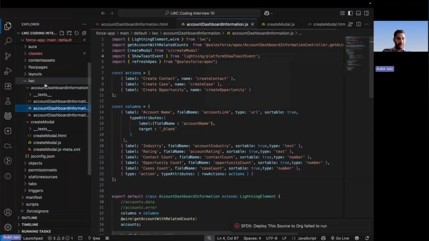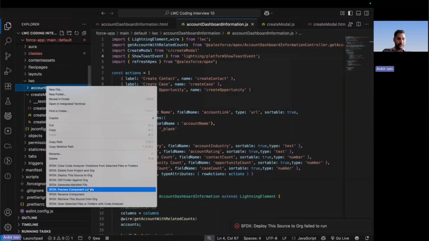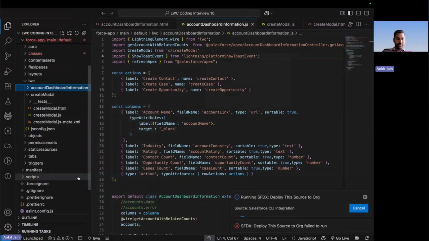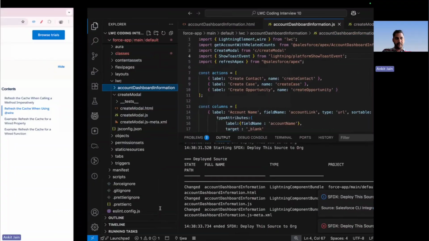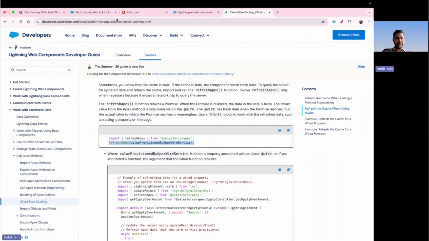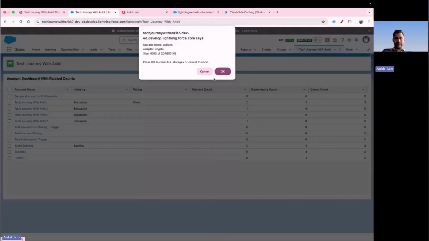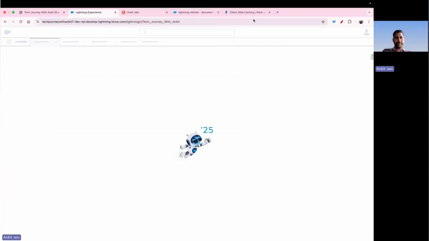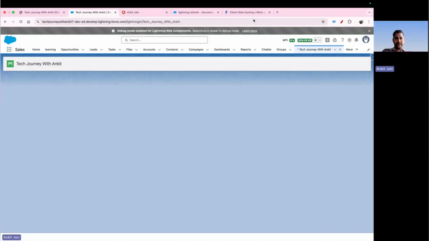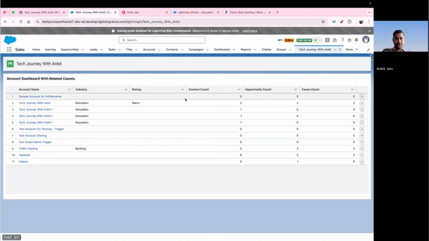Somehow something is wrong. Okay, let me try to deploy the complete component to the org. Yeah, this time it has been deployed successfully. Let's navigate, refresh, clear the cache, refreshing the page, and we'll test it out. So my table is loading, right? If you can see, it is showing all the three actions: create contact, case, as well as the opportunity. So this part is also coming up good.